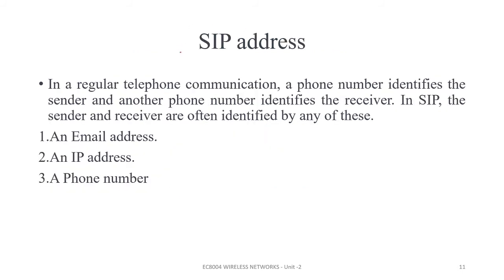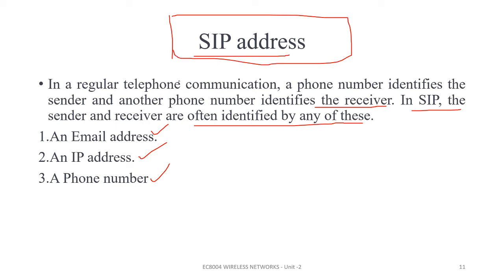So first is your SIP address. It is like regular telephone communication. A phone number identifies the sender and another phone number identifies the receiver. In SIP also, the sender and receiver are identified by an email address, an IP address, or a phone number. We identify the particular address where the call is initiated.